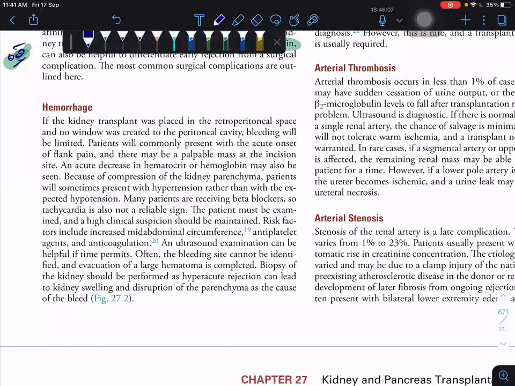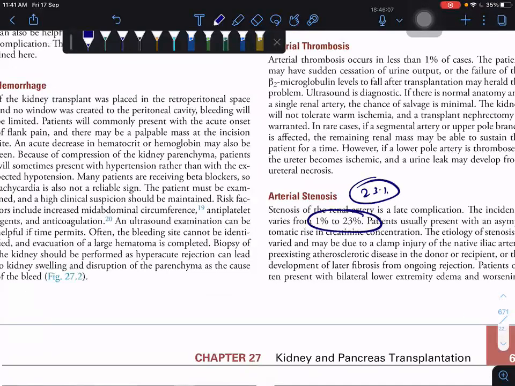According to Bailey, it comes like renal artery stenosis, which occurs in only 23%. But they didn't mention anything particularly as the most common. Acute retention of urine and paralytic ileus, that is the most common complication.